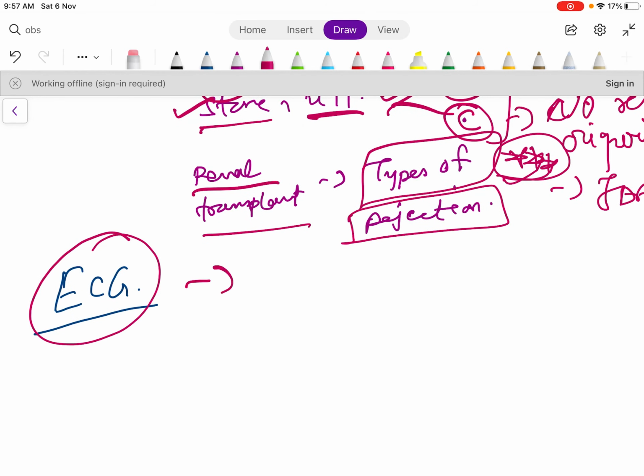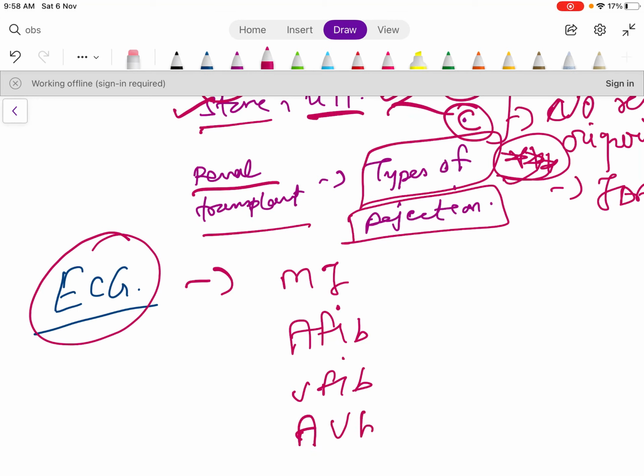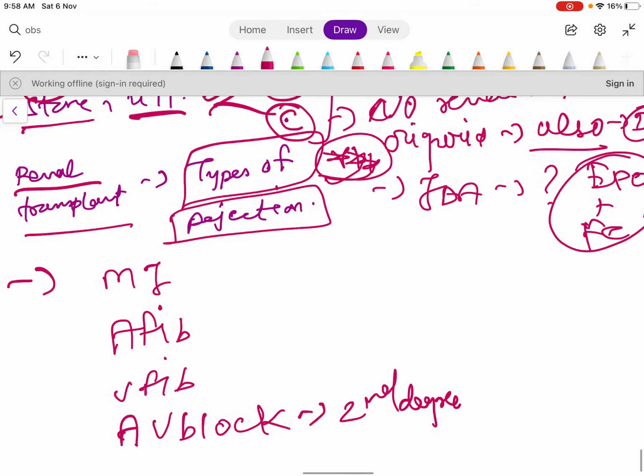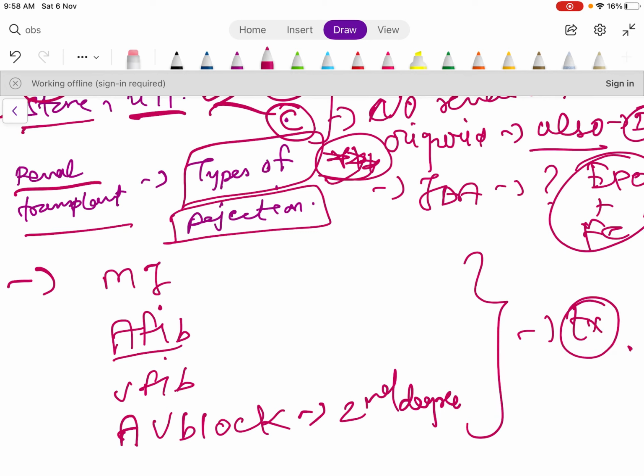Then we have ECG. From ECG you do MI, AFib, VFib and AV block. From AV block also second degree is mostly asked. They will give you the ECG of this and they will ask you the treatment.